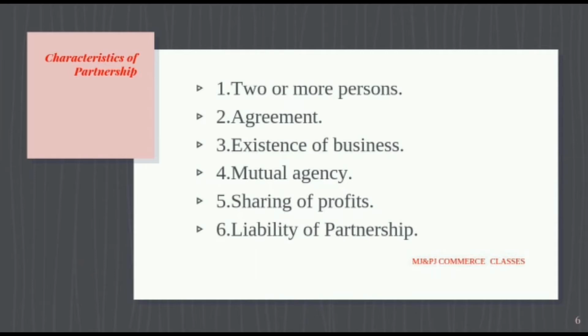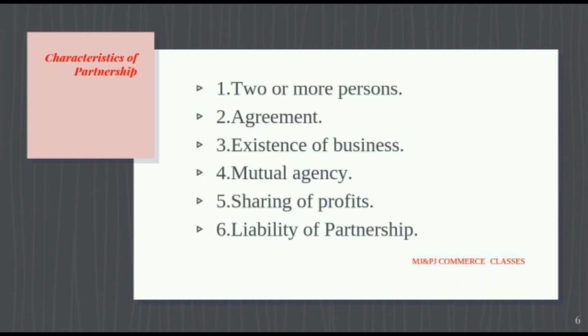First characteristic, two or more persons. For starting a partnership business, we need a minimum of 2 partners, and the maximum number is limited to 50 according to the Companies Rules 2014. And the second feature is agreement. We know that partnership is a result of an agreement between 2 or more persons to do a business and share its profit and losses. And this agreement may be either oral or in written form.